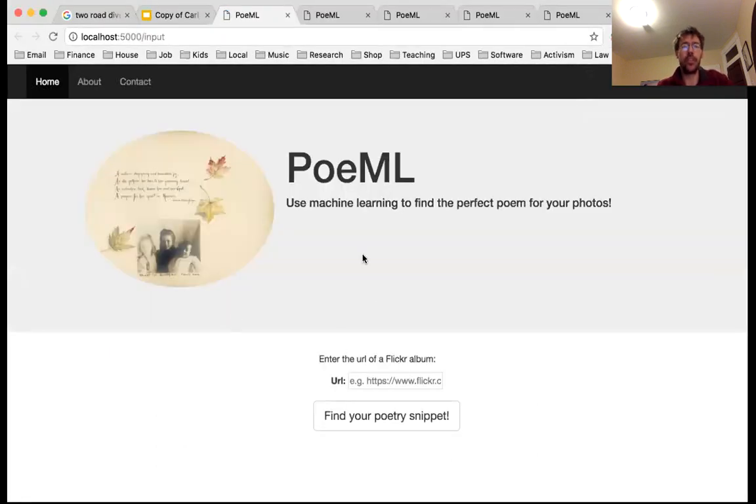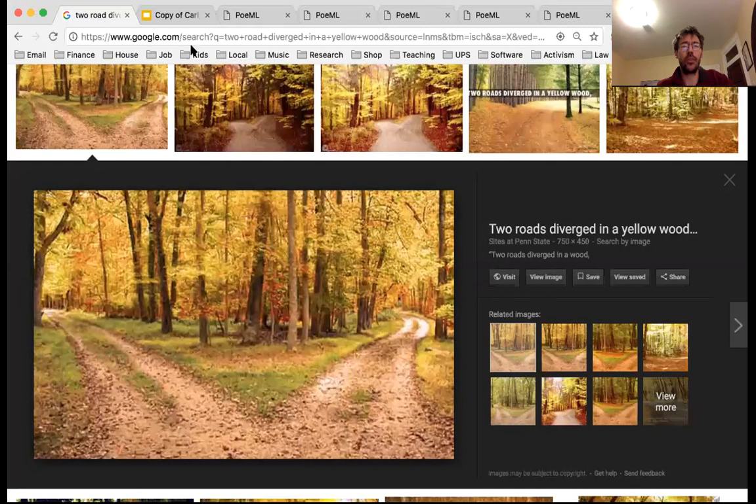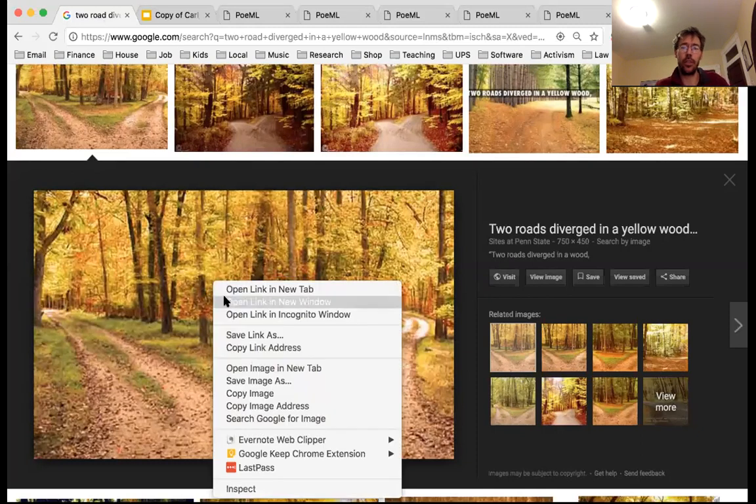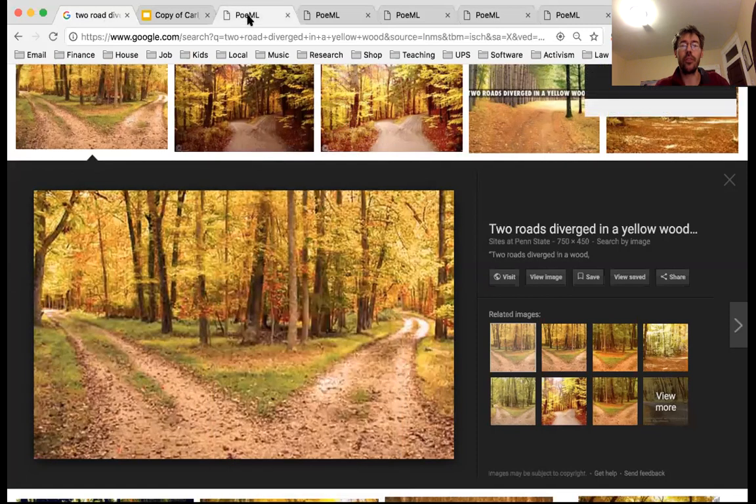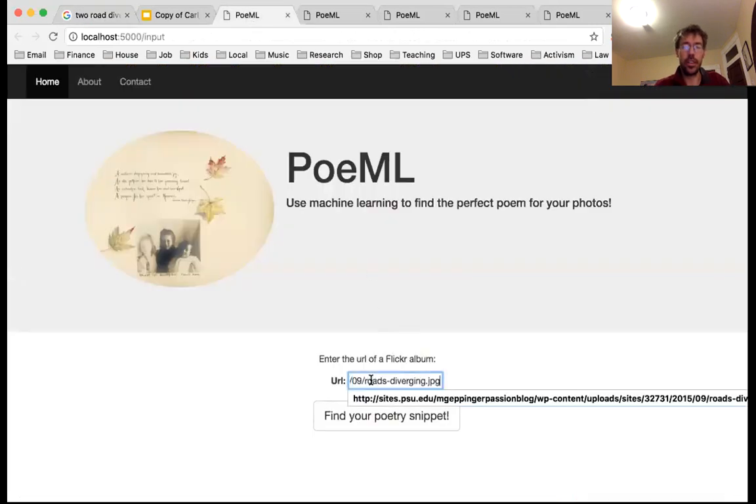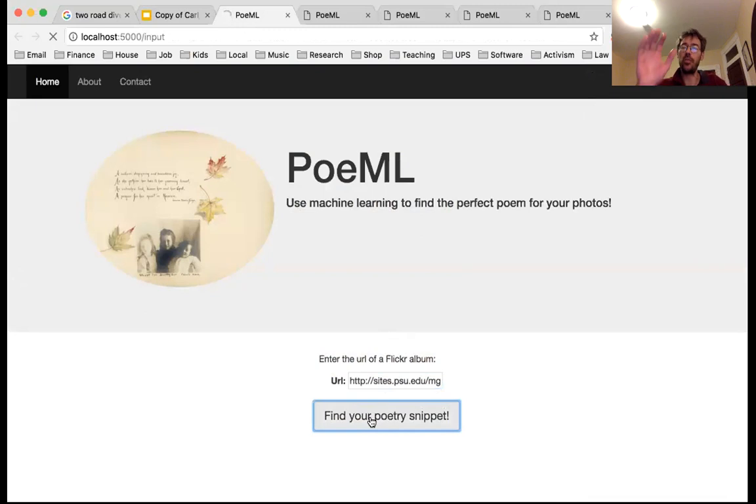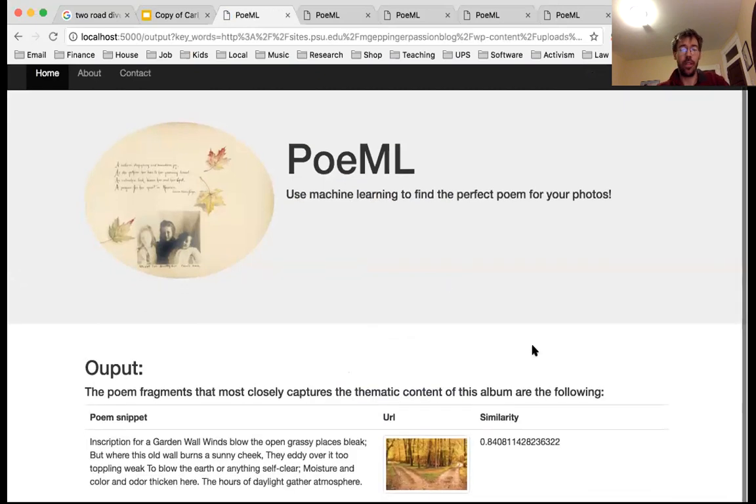Here's the basic idea. I've written an app, which is basically a website, and you go find a photo that you like and capture its URL. Take that URL and stick it into my app, and say, find the poetry snippets. And now it is thinking, and I'm hoping that it will return something that is appropriate for the picture that we found, which is kind of a naturey, gardeny poem. And we'll see. And here it comes.